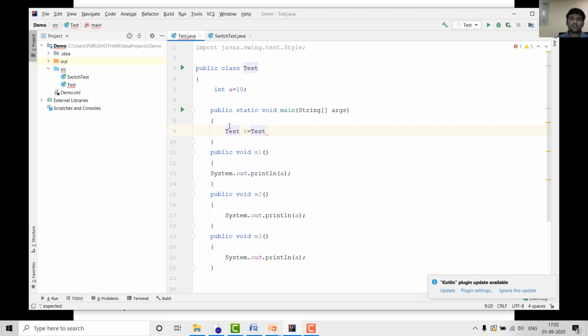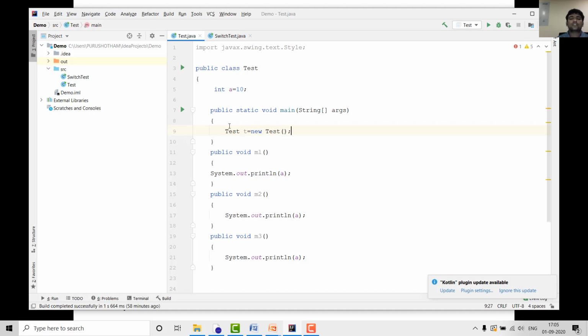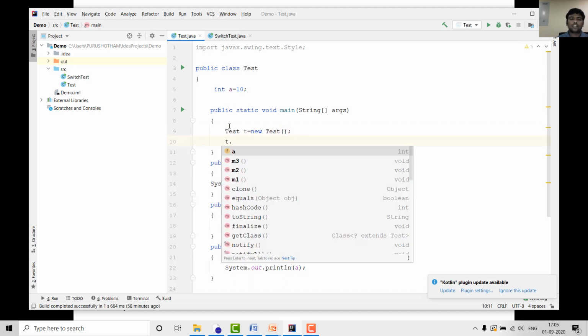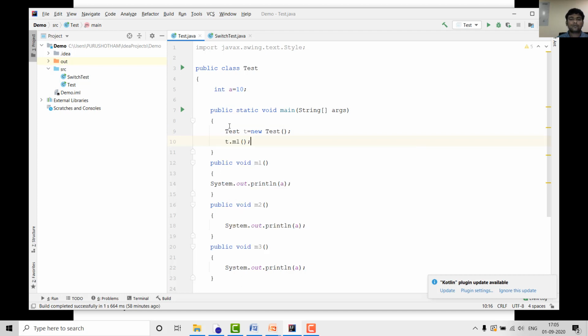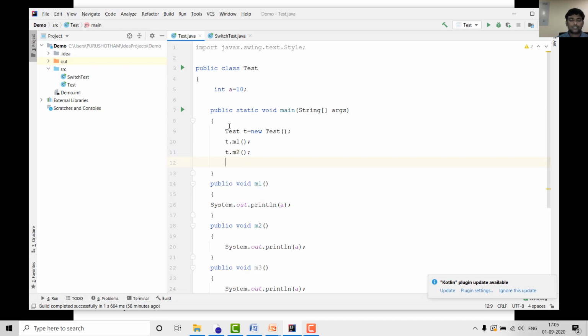If you do not create an object, it is not possible to access the instance variable. So Test t equals new Test, and here I am calling t.m1, next t.m2, next t.m3.